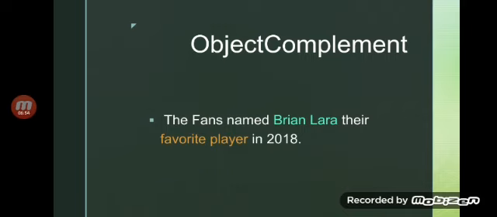In order to differentiate between subject complement and object complement: if I say Rustam is the manager of the factory, then manager of the factory is the subject complement. But when we say Rustam made him the manager of the factory, there is an object there, him, and that is different.